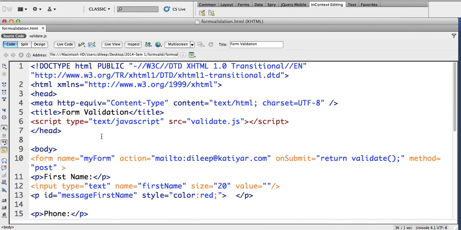Your assignment asks you to create an external JavaScript file. So you have seen the script tag. So you have a script tag here, script and end of the script tag. Now inside the script tag, you normally write type is equal to text JavaScript. You are going to write source. You will create a separate JavaScript file, and you're going to link to it. And that JavaScript is validate.js because it is linked to it.